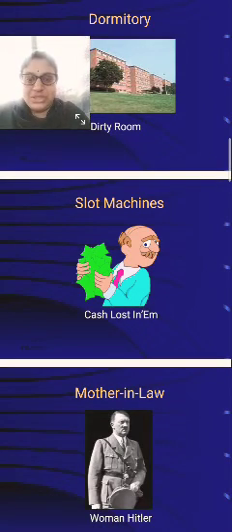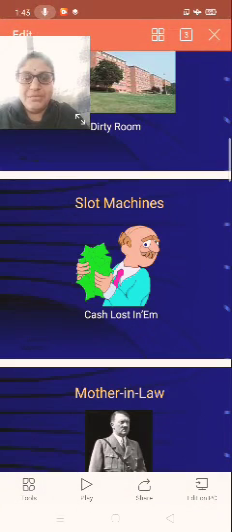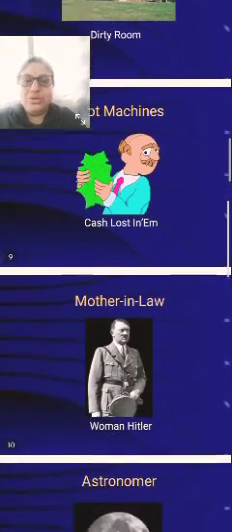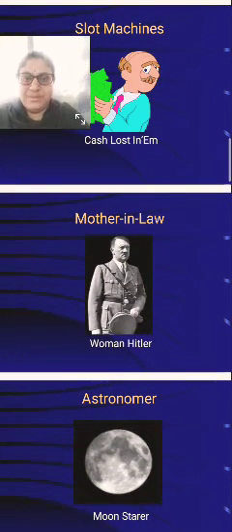And the second example, slot machines. Slot machines: C, A and S, H, L, O, S, T, I, N, E, M. So, "cash lost in me."